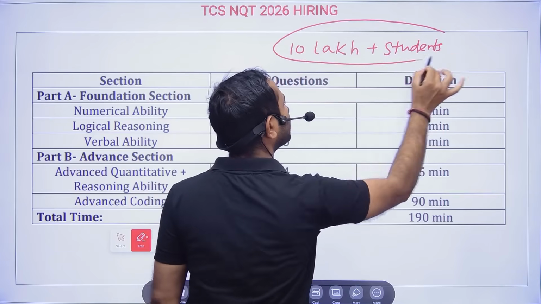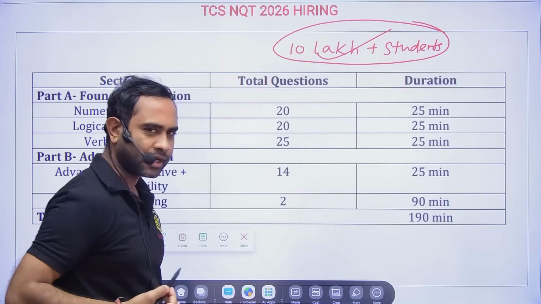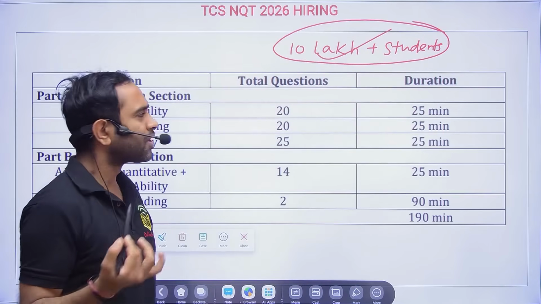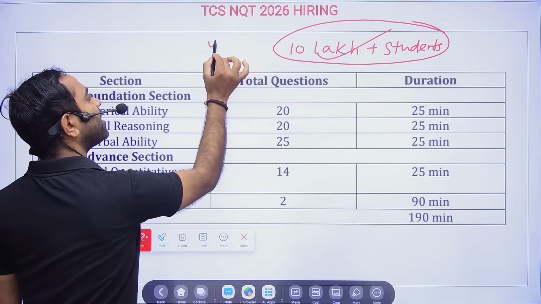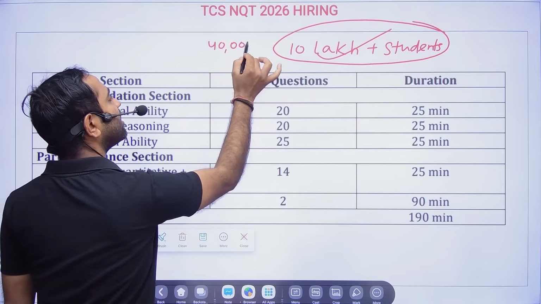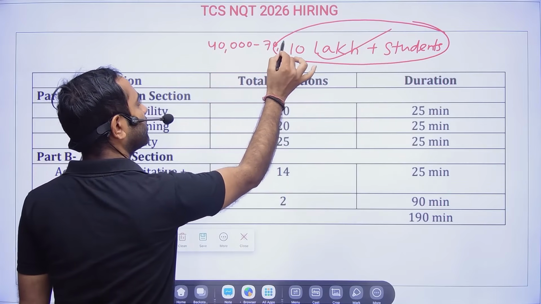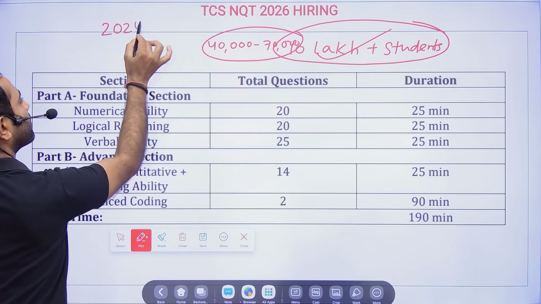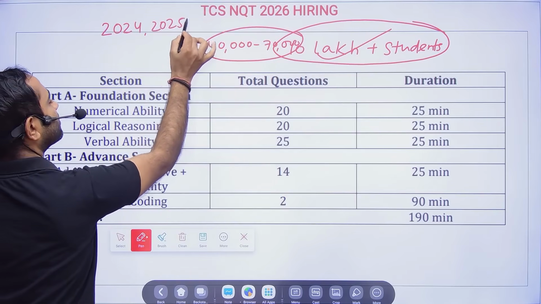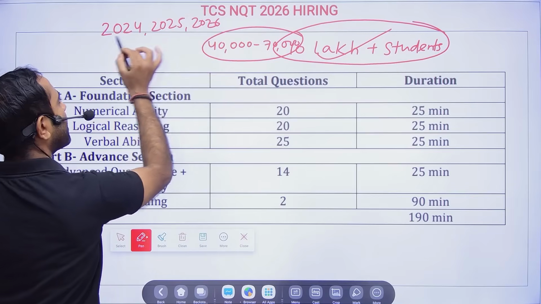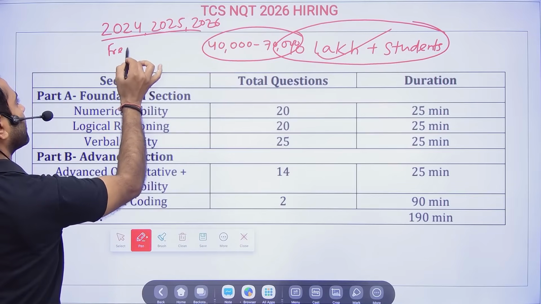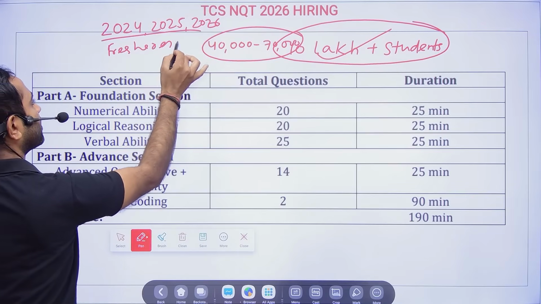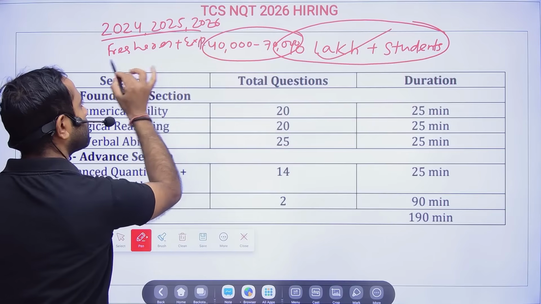Definitely when the number of students is more, the cutoff will also go high. But they are also going to hire more candidates, let's say 40,000 to 70,000, because they are hiring 2024, 2025, 2026 batches. Not only this, they are also hiring freshers plus experienced, so the number of hires will also be more.